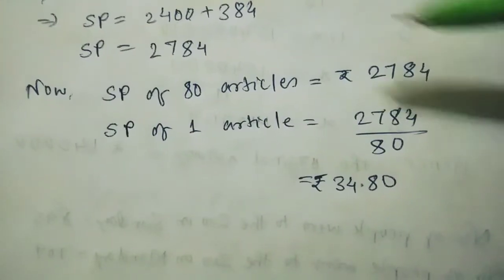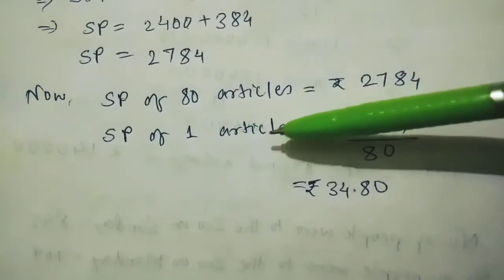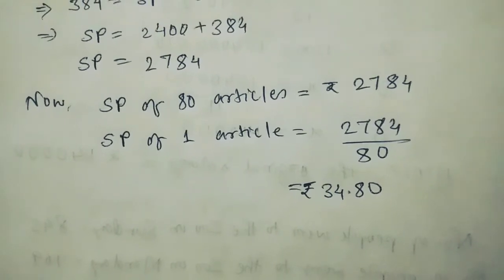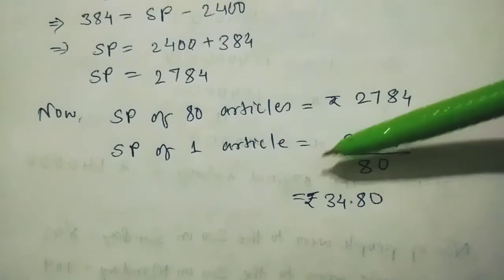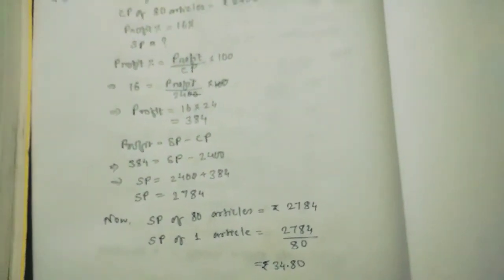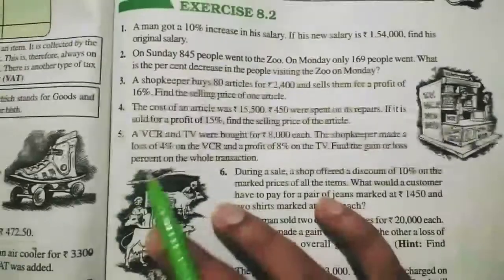So the SP of 80 articles is 2784. Then what will be the SP of one article? You have to divide it, simple. So 2784 divided by 80, it is coming as 34.80. So this is the selling price of one article. So in this way you have to solve this question. Understood? So now question number 4.